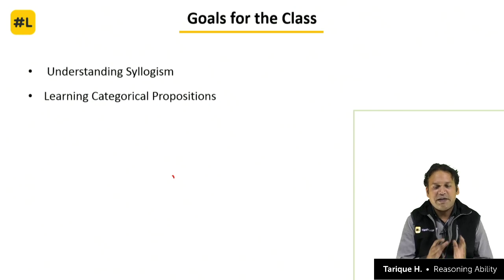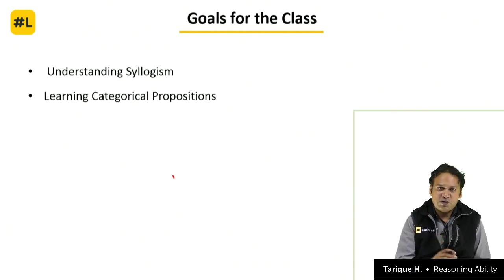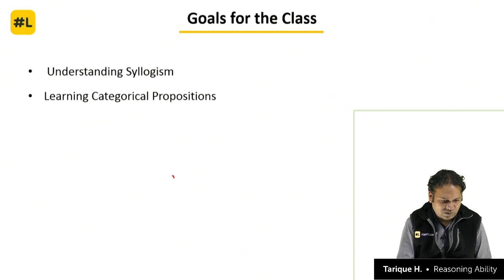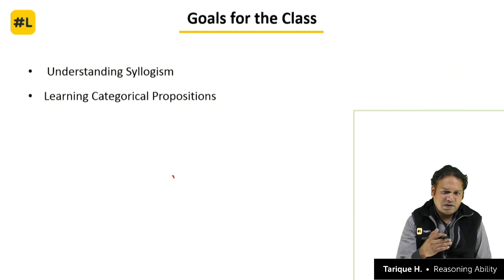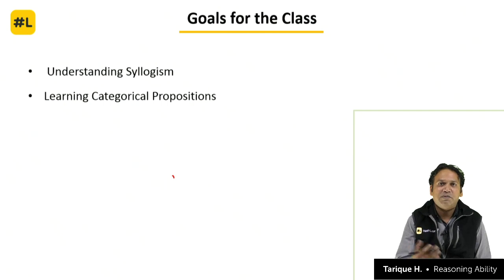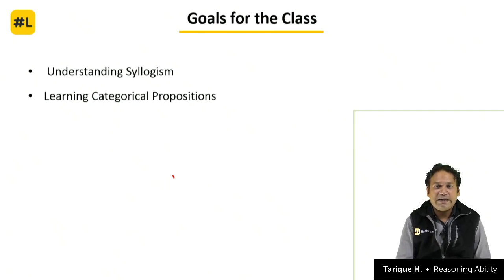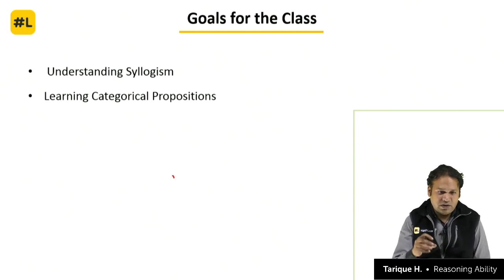I divided this entire topic into 4 modules. 2 modules I am going to cover today itself in the first and second session, and 2 modules tomorrow in the third and fourth session of syllogism, in which I am going to take you through everything. First, in today's first session, I am teaching you what are categorical propositions. Then I will teach you how to use Venn diagrams for solving questions on syllogism. Then I will teach you how to solve questions by using distributivity, and then I will also discuss advanced level questions based on the current difficulty and the expected difficulty in the examination that is going to happen this year.